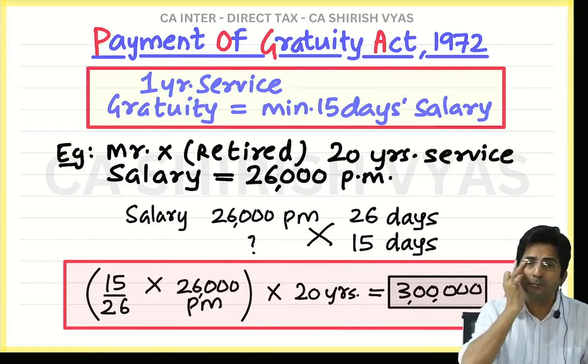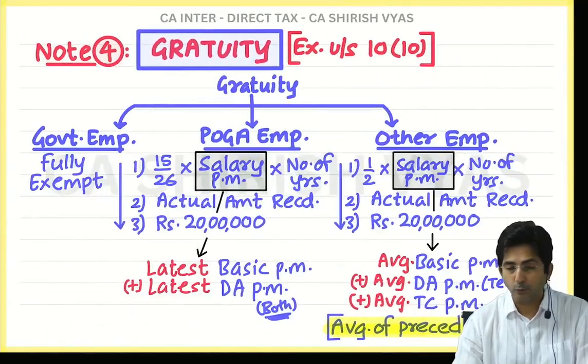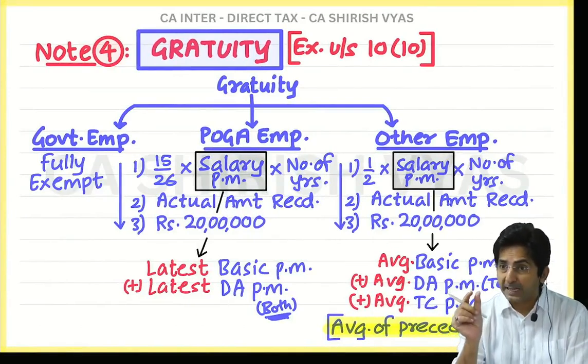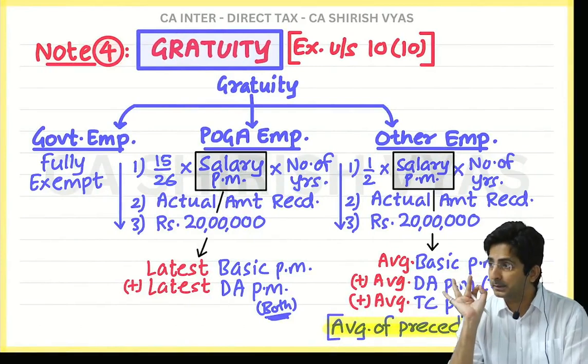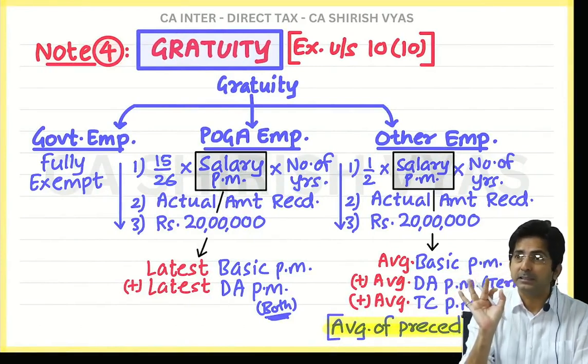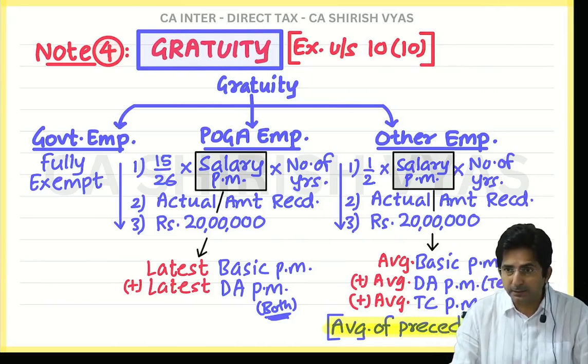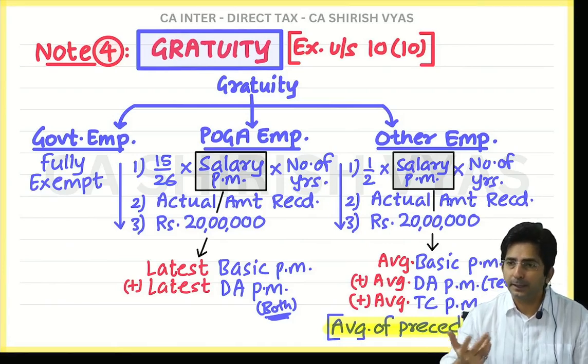Then what to do? Law says we don't want to keep it in fraction. So what is the rule? If the fraction is more than 6 months, more than 6 months is more than half a year, since 1 year is 12 months, then you treat it as a full year.